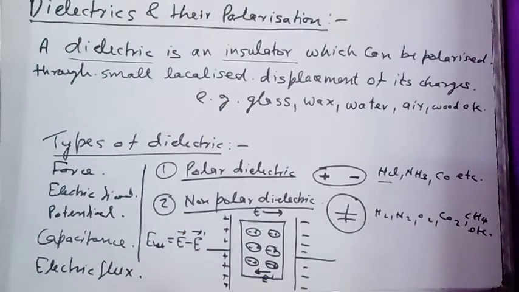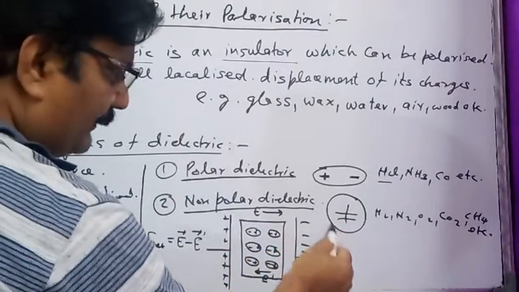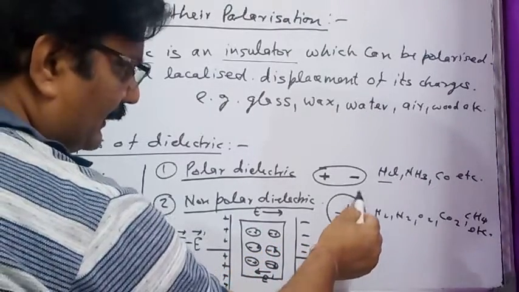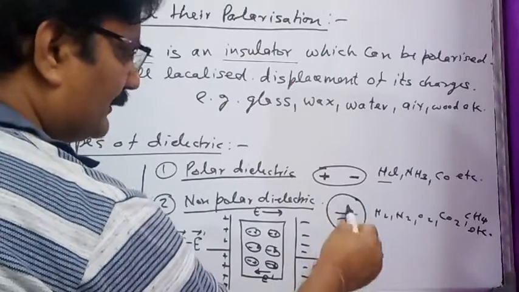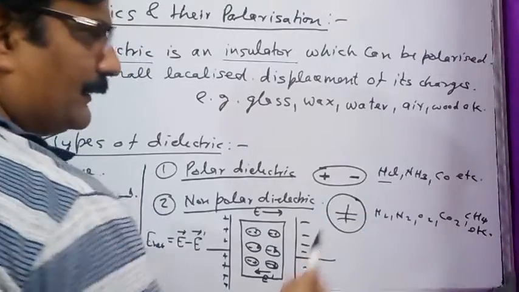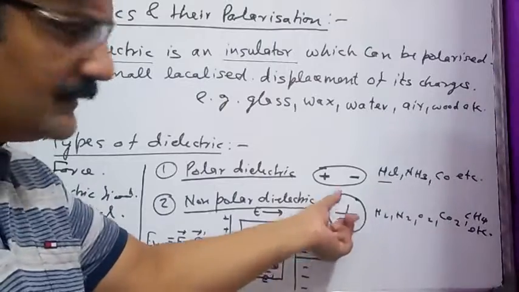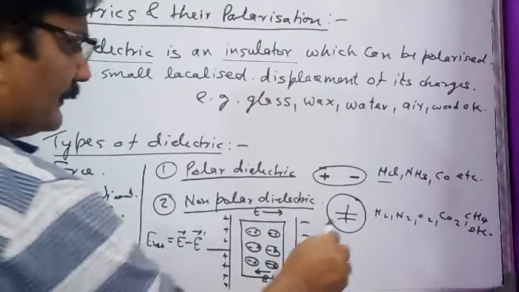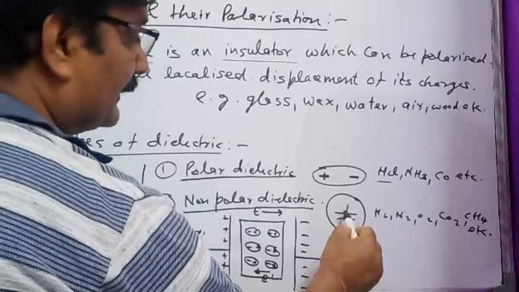The second type of dielectric is non-polar dielectric. If the molecule of the dielectric has two charge centers, positive and negative, but the charge centers of the molecule coincide with each other, meaning the positive charge center and the negative charge center remain at the same place, then this molecule has no electric dipole moment initially.